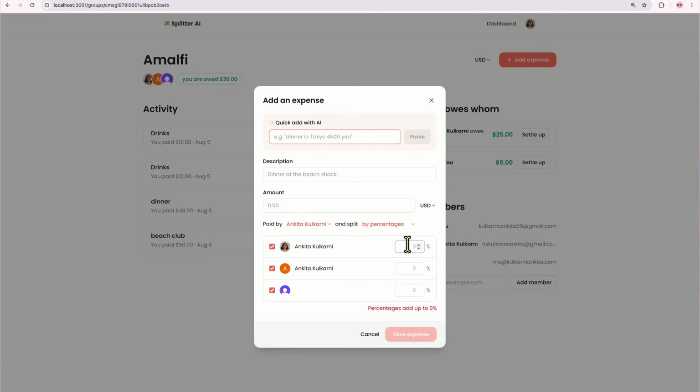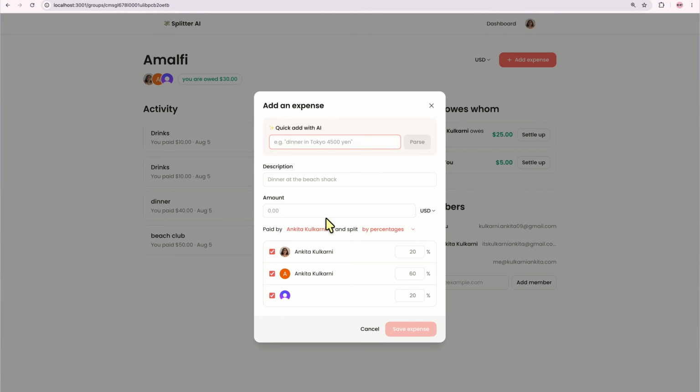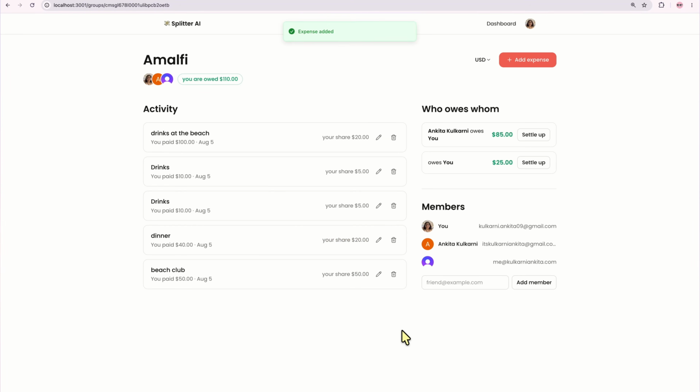If I said percentage, this is 20, this is 60, and this is the rest of the percentage, which is 20. So if it's 100, we should be able to say drinks at the beach. And if I add it, if you paid 100, you'll share 20, and then accordingly the rest of the math works out based on the percentage.